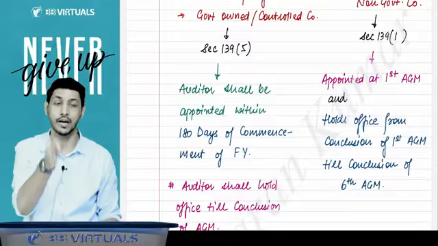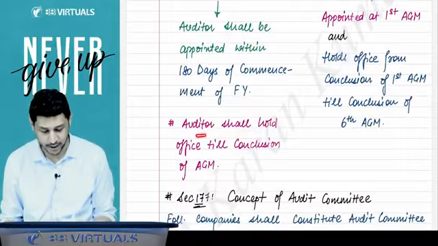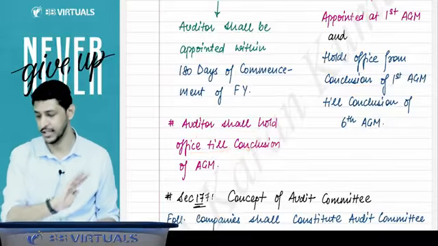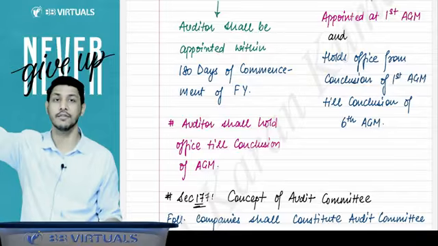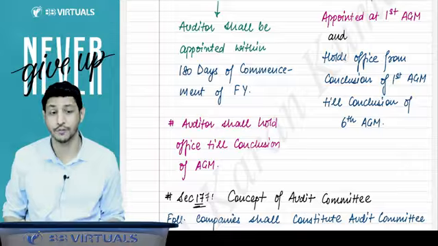Whenever the financial year commences, within a period of 180 days, you have to appoint the subsequent auditor, and that auditor shall hold office till the conclusion of the coming AGM. After that, the new financial year will commence, then a new auditor will be appointed, and that auditor will hold the office till the conclusion of the AGM.